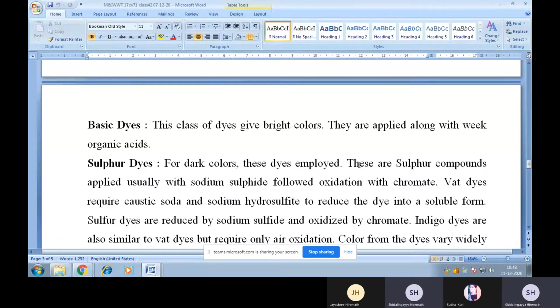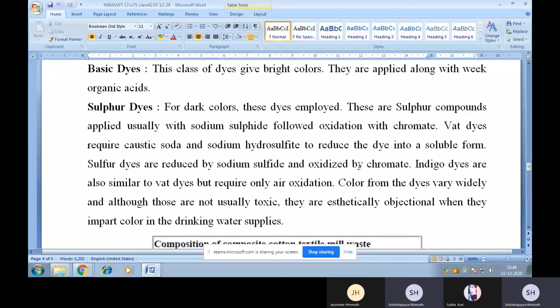Okay, so this is basic dyes again. This class of dyes gives bright color. They are applied along with weak organic acid. That is again sulfur dyes for dark colors. These are sulfur compounds applied usually with sodium sulfide followed by oxidation with chromate.